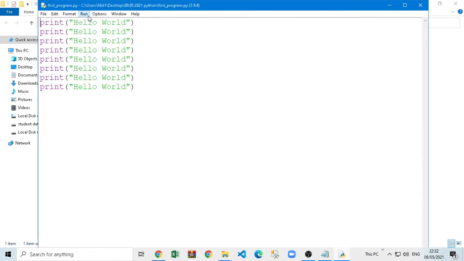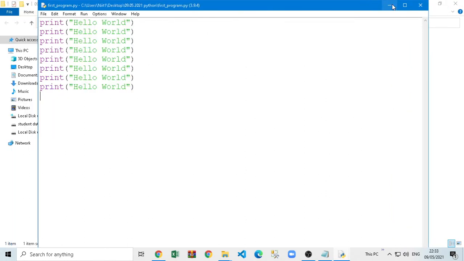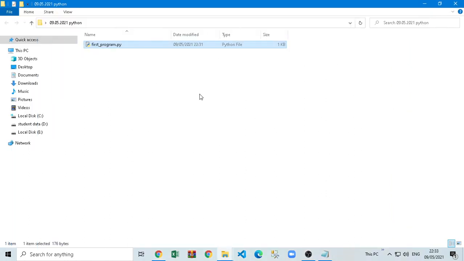There is also a shortcut given, F5, which you can use if you are using a Windows laptop. So you can use Fn F5, because in laptops we have Fn keys, so you can press Fn plus F5 button to run the code, and see, it's showing the output now. So see how easy it is to run the program.